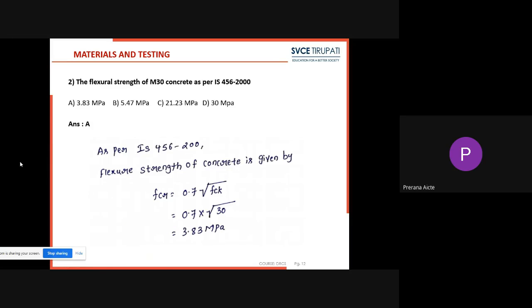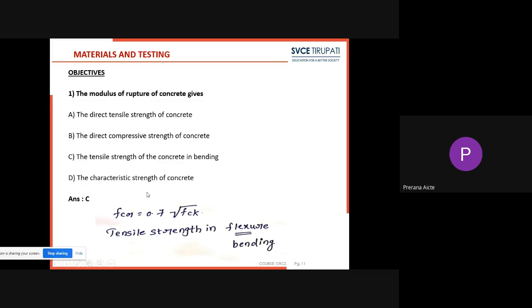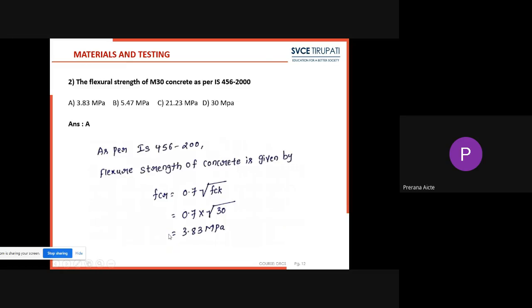Next, the flexural strength of M30 grade of concrete as per IS 456-2000 is. This is also one of the previous questions. Here what we have to find is the flexural strength. The flexural strength of concrete is nothing but the tensile strength of concrete, FCR. By calculating this, we can find the tensile strength in flexure. In the question itself they asked what is the flexural strength of the concrete, so we have to find out the tensile strength of concrete, FCR.